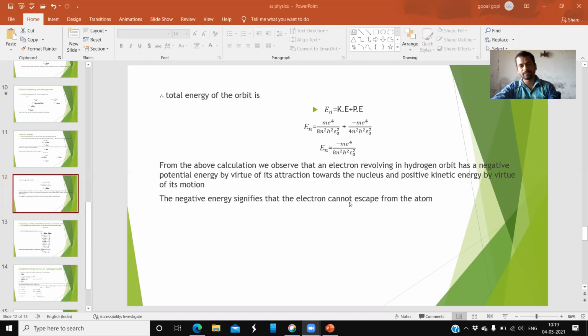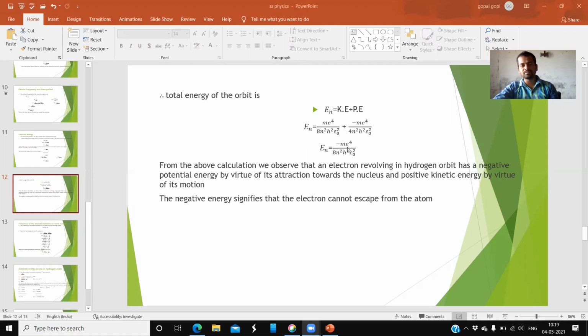Because it is attraction only. When there is attraction, one is positive and one is negative, and positive into negative becomes negative. The negative sign signifies that the electron cannot escape from the atom. That is the meaning of this.